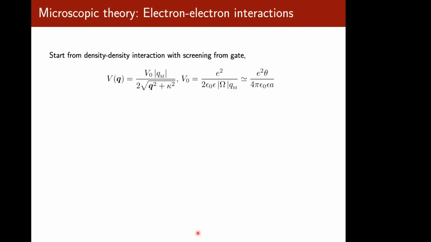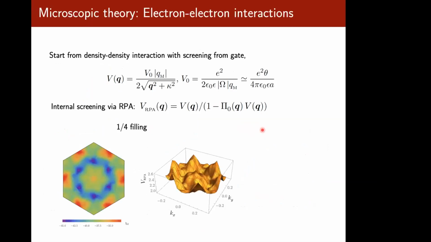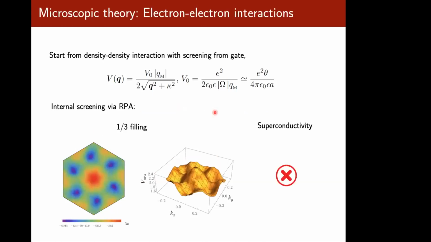Finally, in TBG, we know that there have been several studies on the Kohn-Luttinger mechanism of superconductivity, and we can ask the question: can Coulomb repulsion provide the pairing glue for superconductivity? To consider this, we use an RPA formalism and compute the Lindhard function. Here is the Lindhard function, and here's the renormalized potential. For a wide range of fillings, we see that for 1/4 filling we have no superconductivity, and similarly for 1/3.